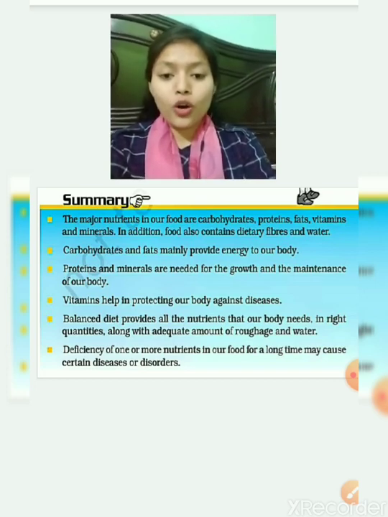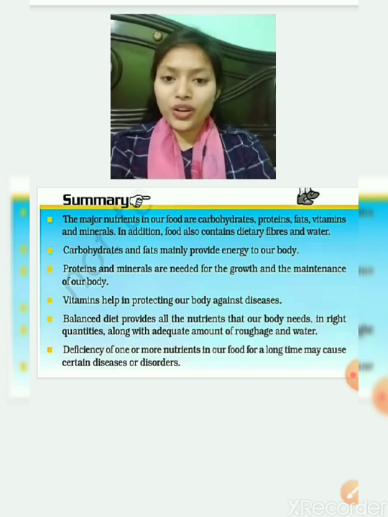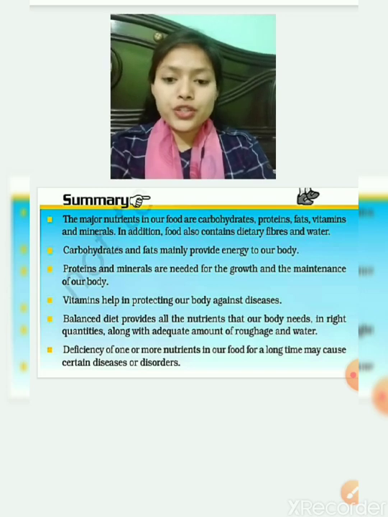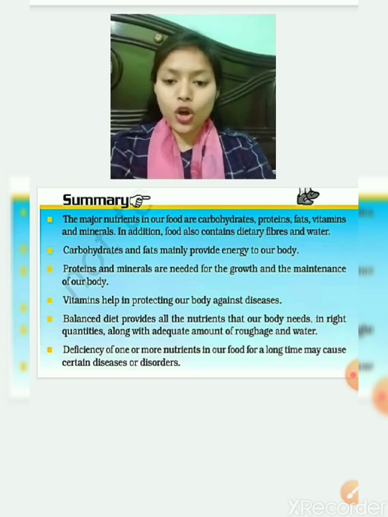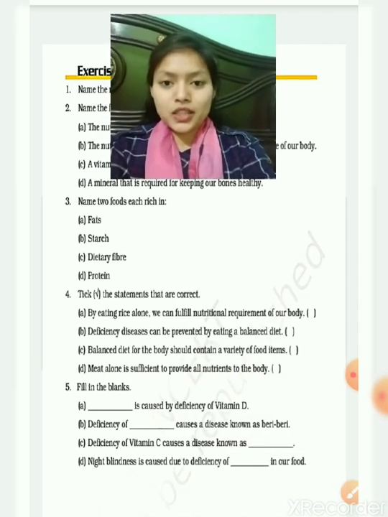We also studied about balanced diet. A balanced diet provides all the nutrients that our body needs in the right quantities, along with an adequate amount of roughage and water. Deficiency of one or more nutrients in our food for a long time may cause certain diseases or disorders, and they are called deficiency diseases, which we studied today. So this is the end of the second chapter.